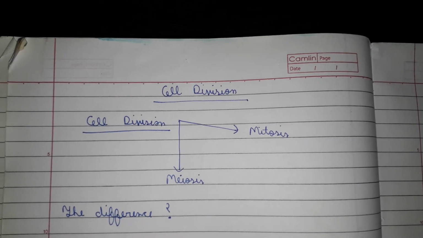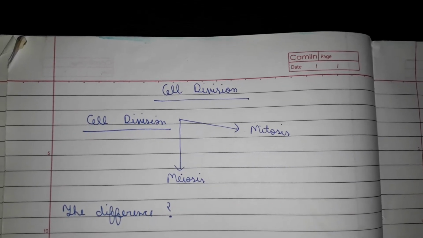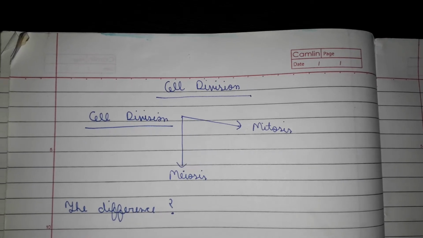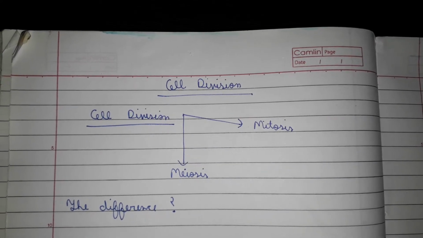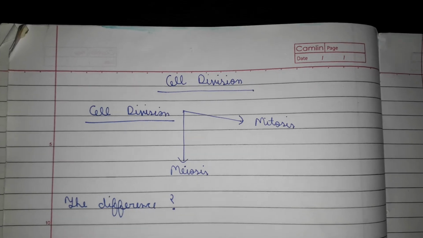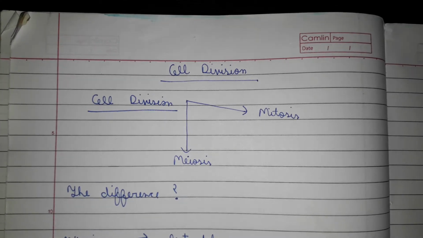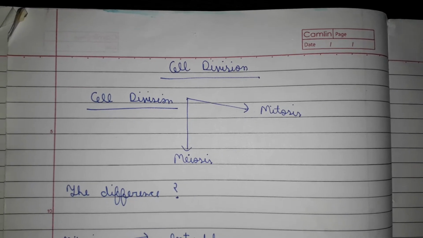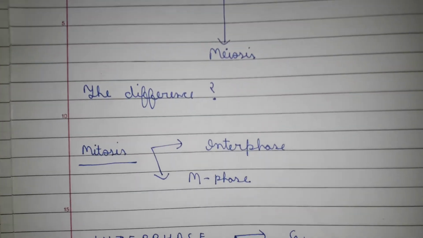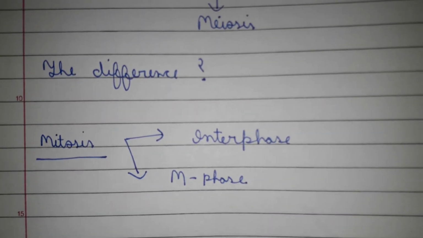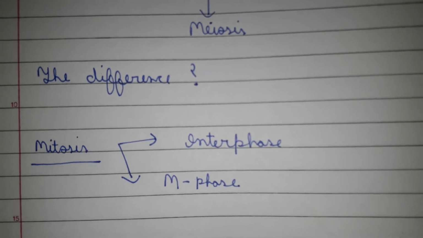So, mitosis is required for asexual reproduction or for the formation of tissues, etc. However, meiosis is required for sexual reproduction. So, today we will study about mitosis. Mitosis consists of two phases, interphase and M phase.